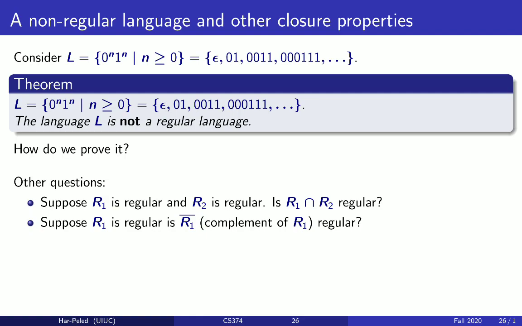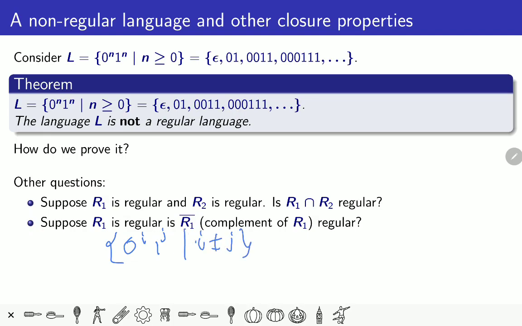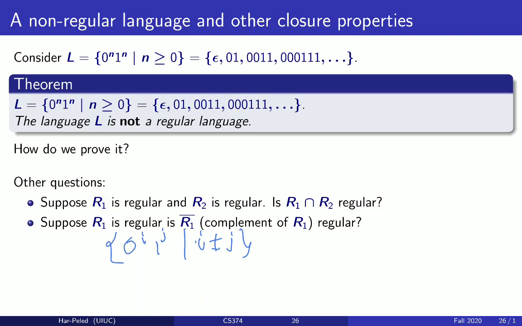Similarly, we know that regular languages are closed under complement, which means that if a language is regular, its complement must be regular and vice versa, right? So, for example, all the strings that are of the form 0^i 1^j, where i is not equal to j. So this language is also not regular, and to prove that it's not regular, you can use closure properties.